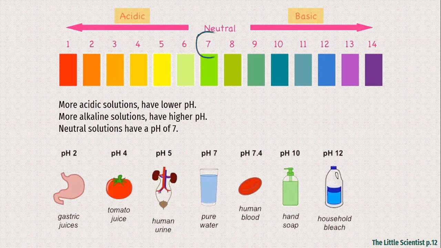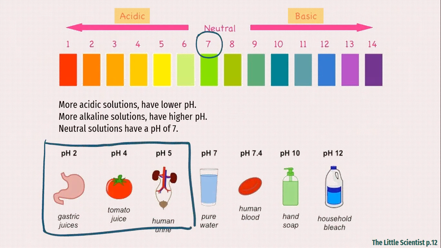So let's see. Here are some things that we can see around us. The gastric juices, the juices found in your stomach, the juice found in tomatoes, the urine. So those materials are acidic. Why? Because they have a pH lower than 7. The pH of the juices in your stomach is equal to 2. The pH of tomatoes is equal to 4. The pH of your urine is 5. So they are acidic solutions since they have a pH less than 7.